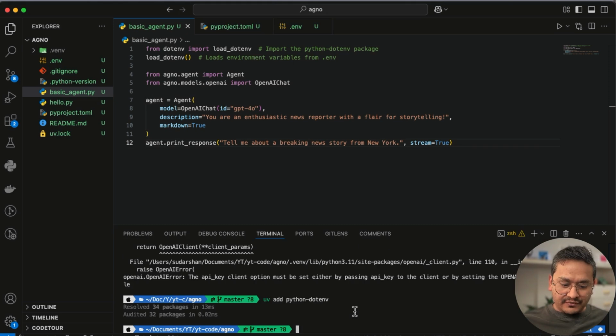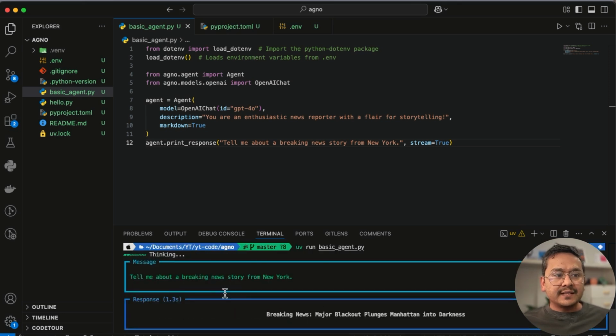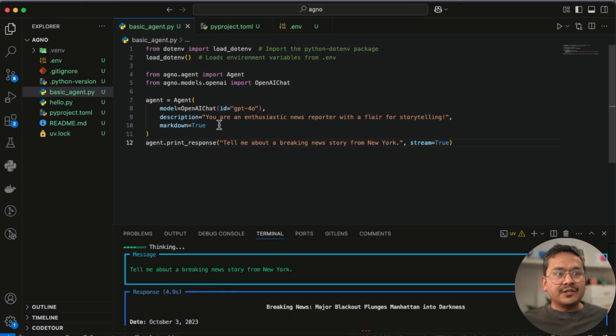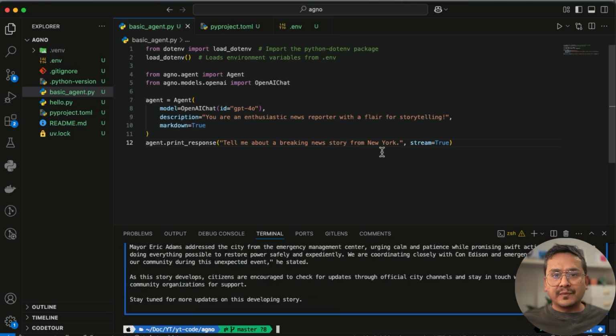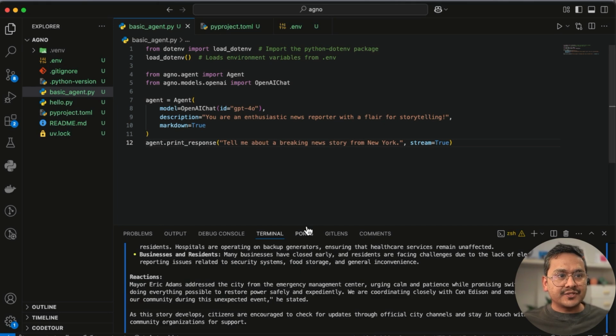Now if I run the file, I say uv run basic chart.py. Here you can see the agent is working. The description says, you are an enthusiastic news reporter with a flair for storytelling, and the prompt is, tell me about a breaking news story from New York, right? Now you can see, I will just show you here.